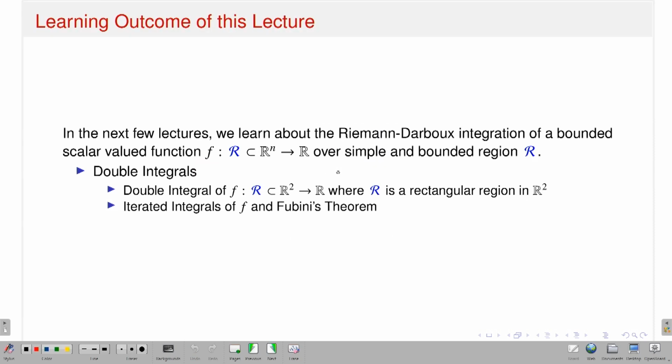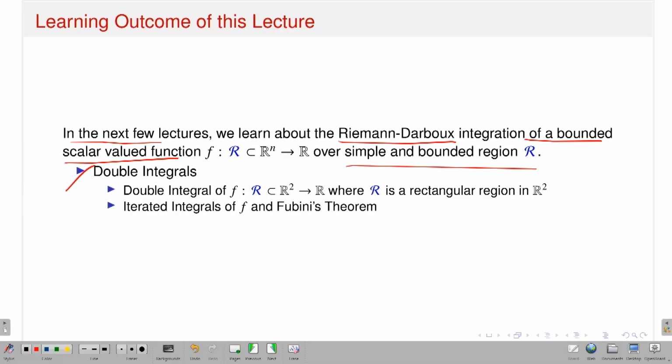This is the learning outcome of this lecture. In the next couple of lectures you will learn the notions of Riemann-Darboux integration, or Riemann integration, for bounded scalar-valued functions f defined on some subset R of Rn to R over a simple bounded region. I will take my domain to be a very simple bounded region and a bounded function, and then I will introduce the notions of Riemann-Darboux integral.